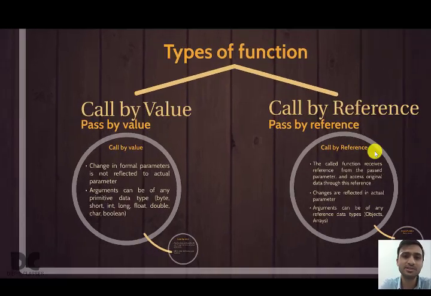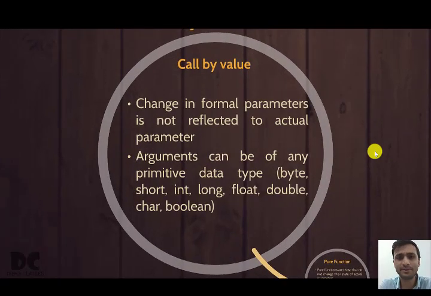Definition of call by value is change in formal parameter is not reflected in actual parameter. What is the meaning behind? I will let you know. The change in formal parameter, you know what is formal parameter? Is not reflected in actual parameter. Arguments can be of any primitive data type. So in class 9, we studied about all the types of primitive data types. So there are total 8 types of primitive data types in Java. That is byte, short, int, long, float, double, char and boolean.